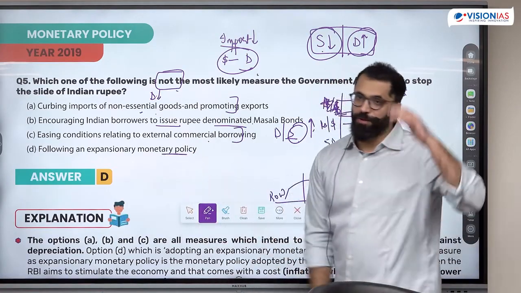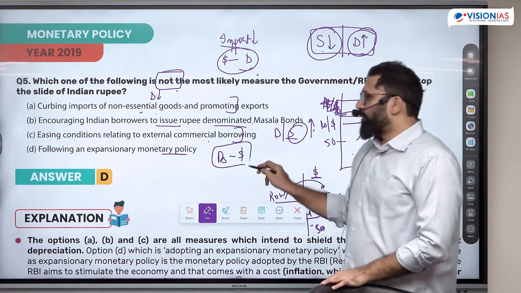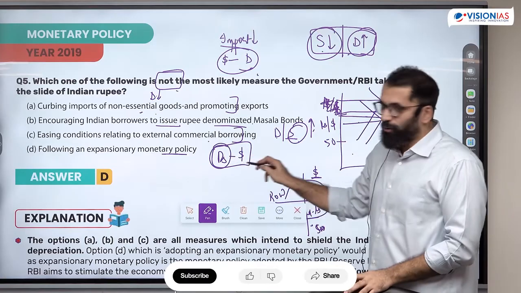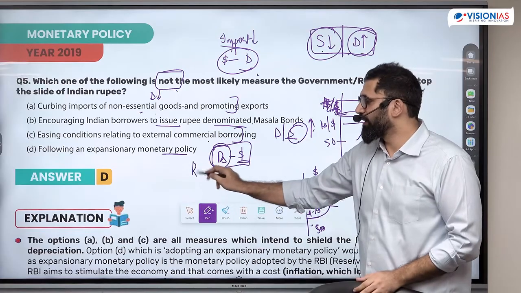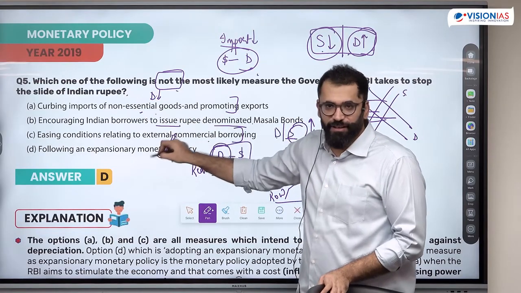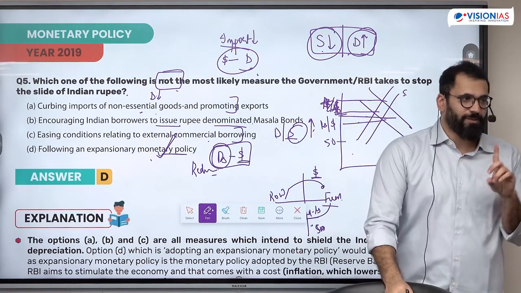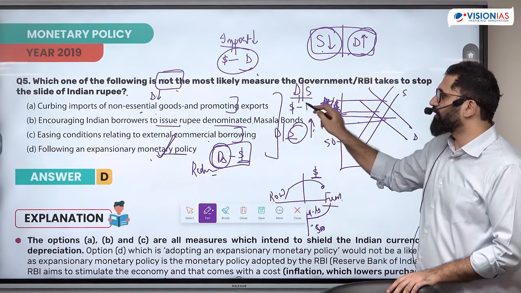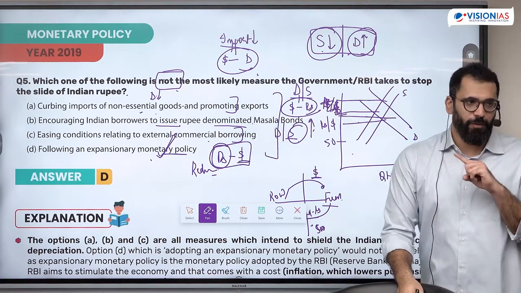Following an expansionary monetary policy. If I follow an expansionary monetary policy, rupee to dollar, that means more money in the economy. More rupee as compared to dollar will reduce the value of rupee or will increase the value? It will reduce. So this is something I will not do. I have to stop the rupee from sliding. This will do the slide. This is something I will not do. Is it clear? It's mostly controlling demand and supply. So for all of the three, just see what is happening to demand and supply of dollar with respect to rupee. Is it clear what it will not do?